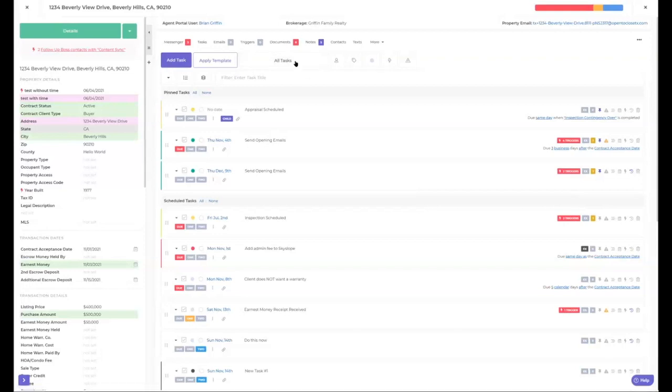Again, so that task template, I actually applied a task template by checking off one of these. So I checked off a task, and a task template came in. So you can always go here and look, and this one was the one that I brought in. So add SkySlope to admin fee. I probably have 2 of them in here somewhere, but that came in. So it's a good way to do it if you don't want 1,000 tasks on here right from the beginning. Let's just say your average task list is 200 tasks long, and you just don't want to be cluttering up your screen with all that.